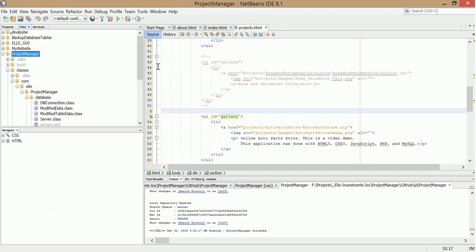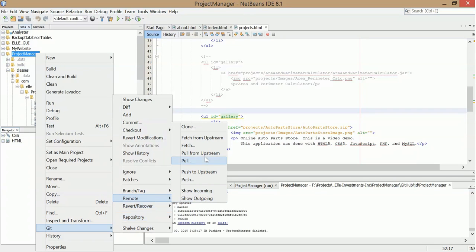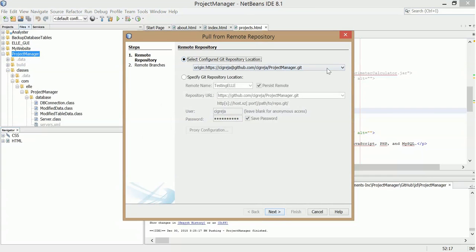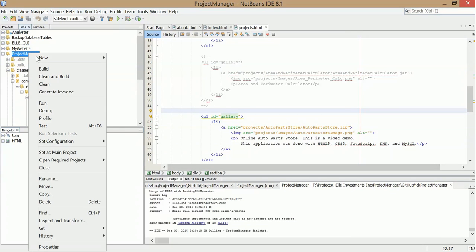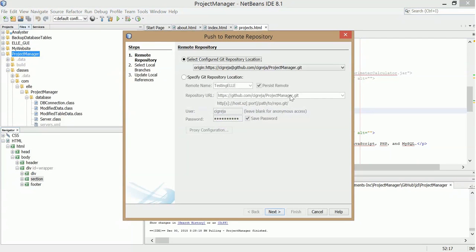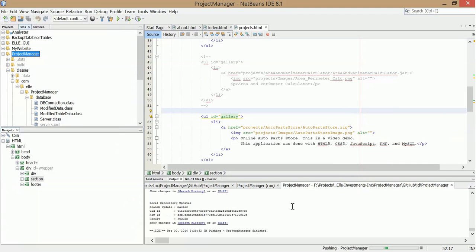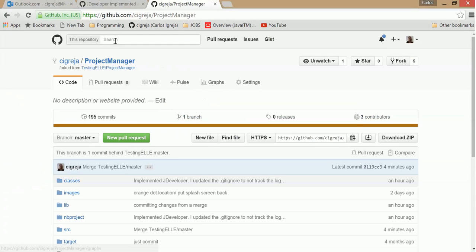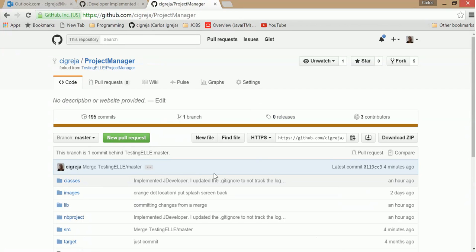That means pull that down, go to remote, pull, and then push it to my repository, so that's the same. I'm going to push mine, next, finish, and then take a look at this. It says 1 commit behind.